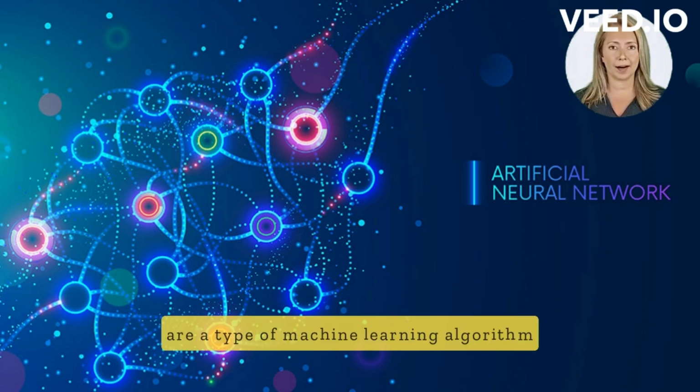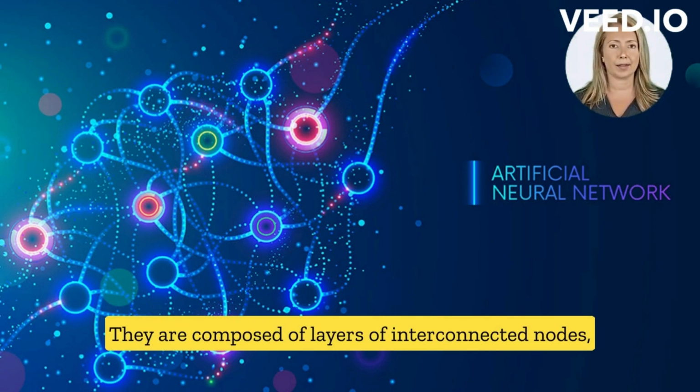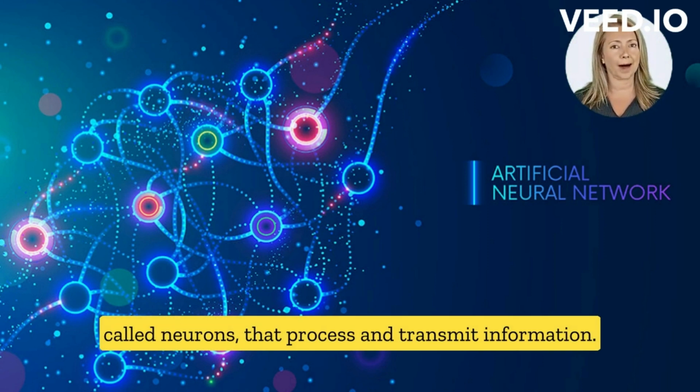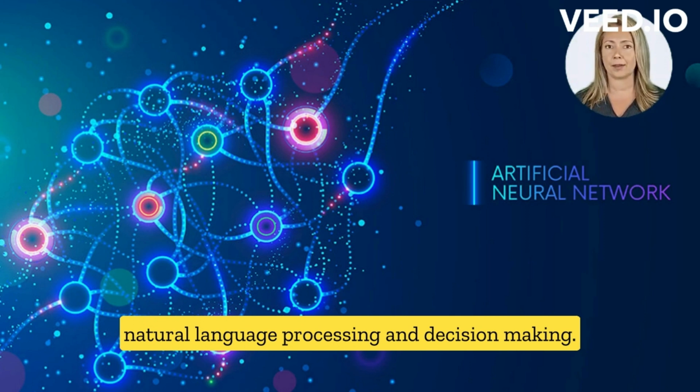Neural networks are a type of machine learning algorithm modeled after the human brain. They are composed of layers of interconnected nodes, called neurons, that process and transmit information. They are used for tasks such as image recognition, natural language processing, and decision-making.